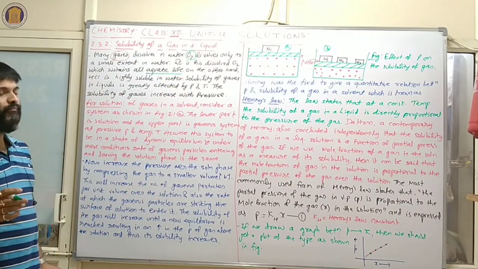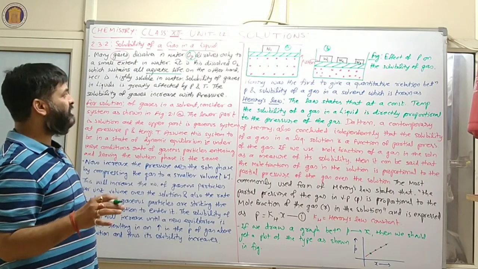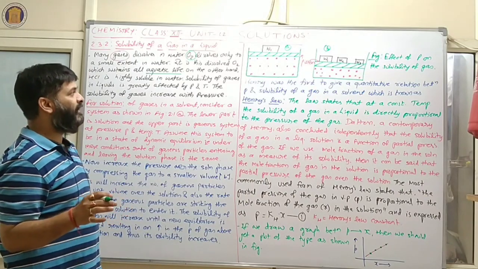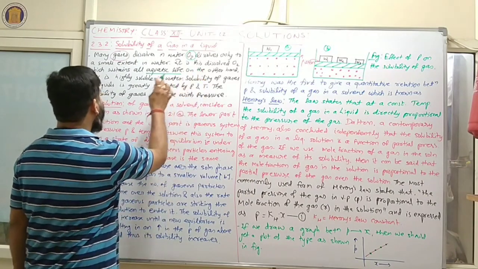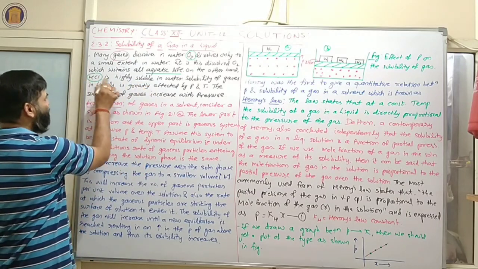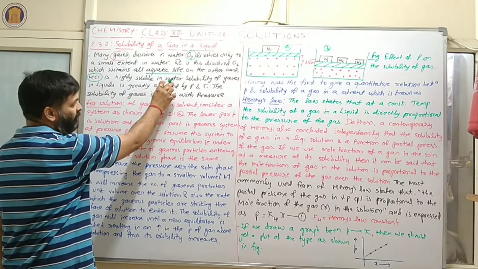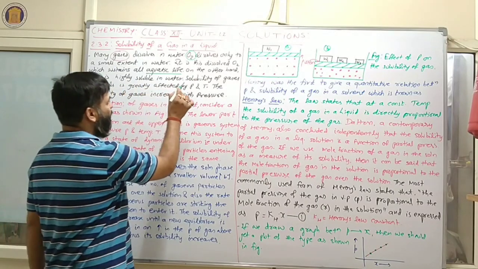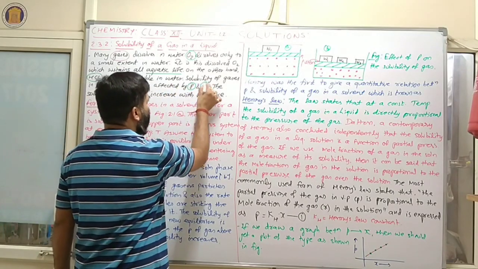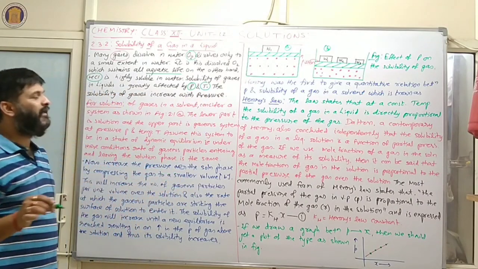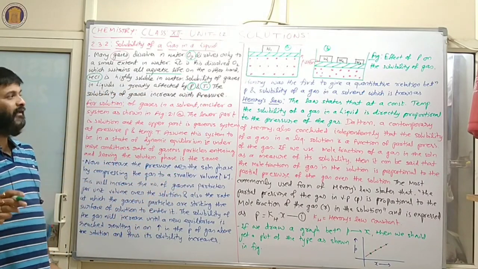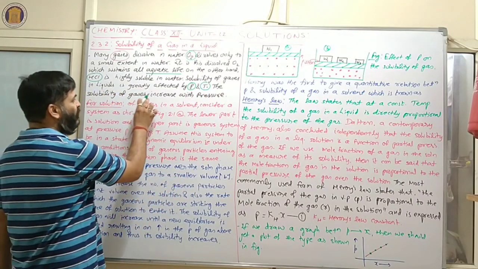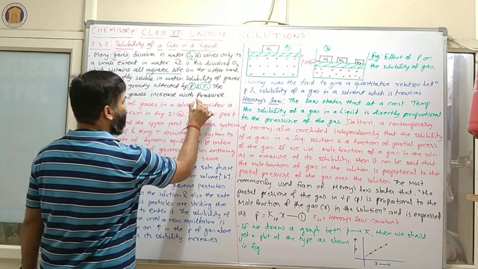It means whatever O2 is present inside water, it is suitable for aquatic life. On the other hand, HCl is highly soluble in water. So solubility of gas in liquid is greatly affected by pressure and temperature. It means on the basis of these two parameters, solubility can be explained. The solubility of gases increases with pressure.